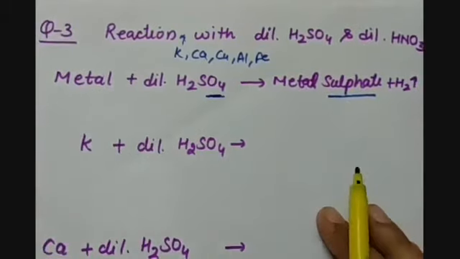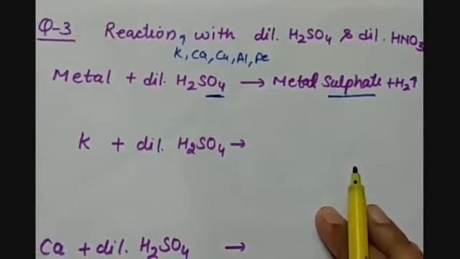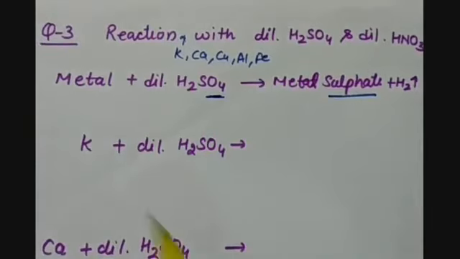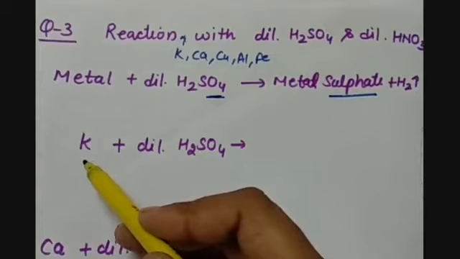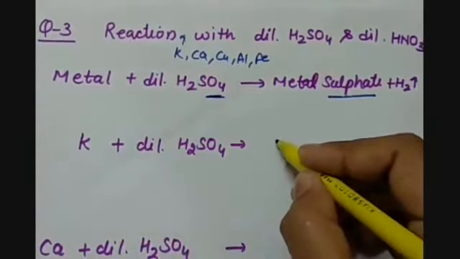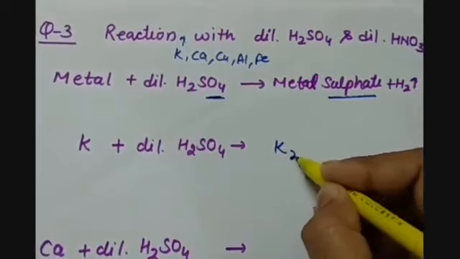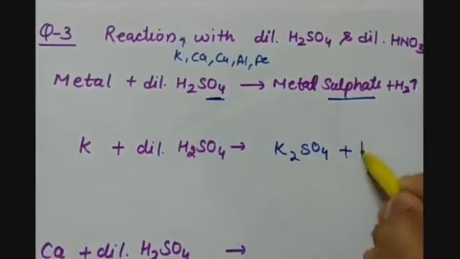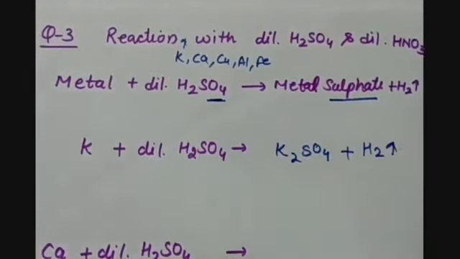So let us first see the reactions of these metals with dilute sulfuric acid. The most reactive metal, that is potassium. So when it reacts with dilute sulfuric acid, it produces K2SO4, that is potassium sulfate, and along with it hydrogen gas evolves.